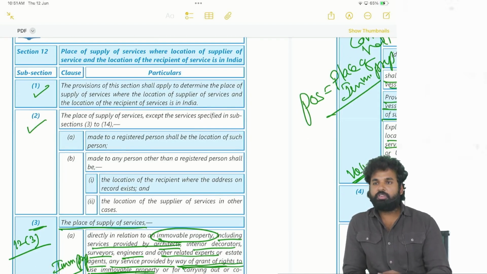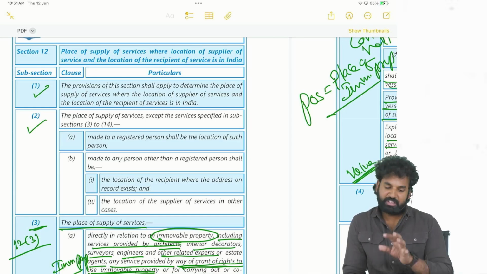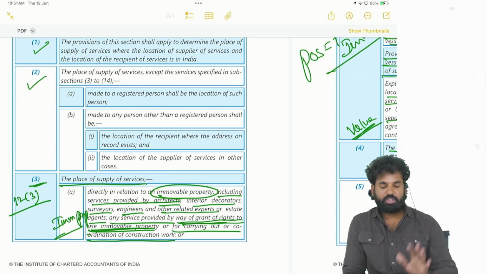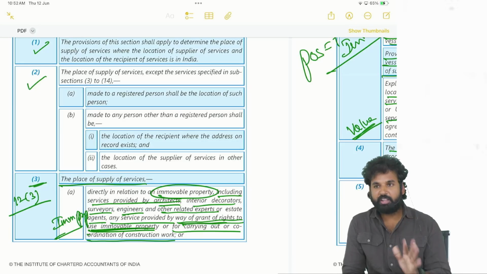This general provision will be applicable when the specific provision is not applicable. That means if the transaction is not covered from section 12 subsection 3 to section 12 subsection 14, in such cases section 12 subsection 2 will be applicable. So section 12 subsection 3, place of supply of services with respect to immovable property. Whenever it is a case of any service relating to immovable property, the place of supply will be the location of the immovable property.